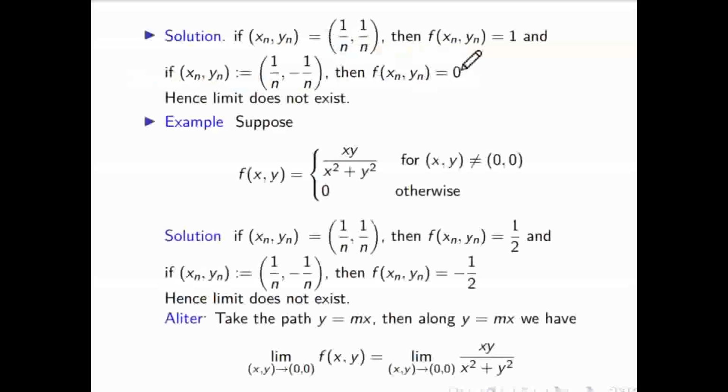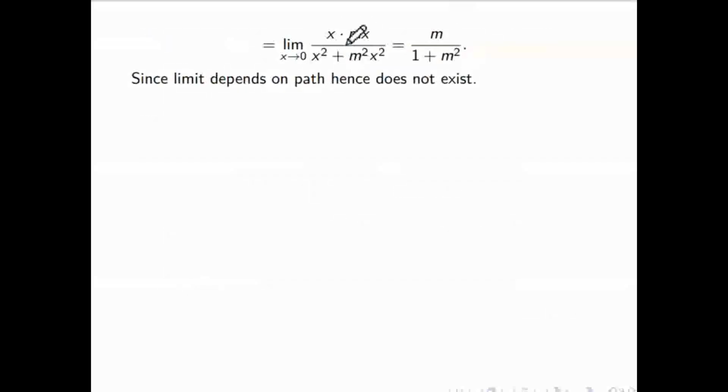Along this path, if you put y equal to mx, the answer depends on m. Like this limit is coming m by 1 plus m square. If you put y equal to mx here, this x square will cancel out, so you will get m by 1 plus m square. So this limit depends on path.